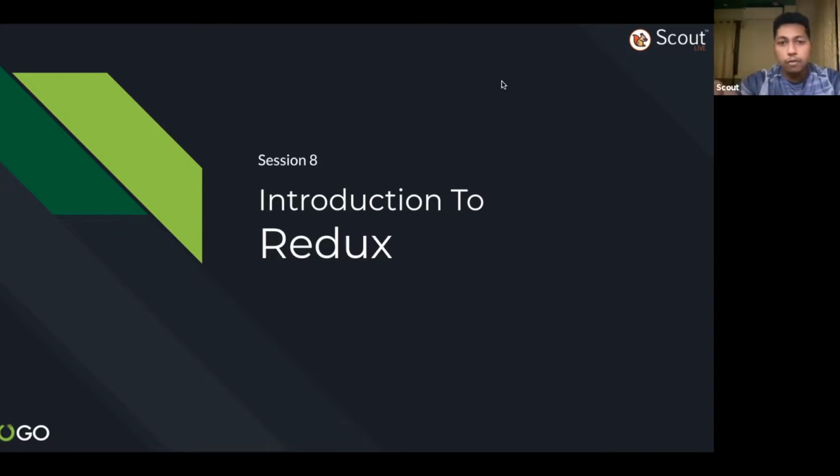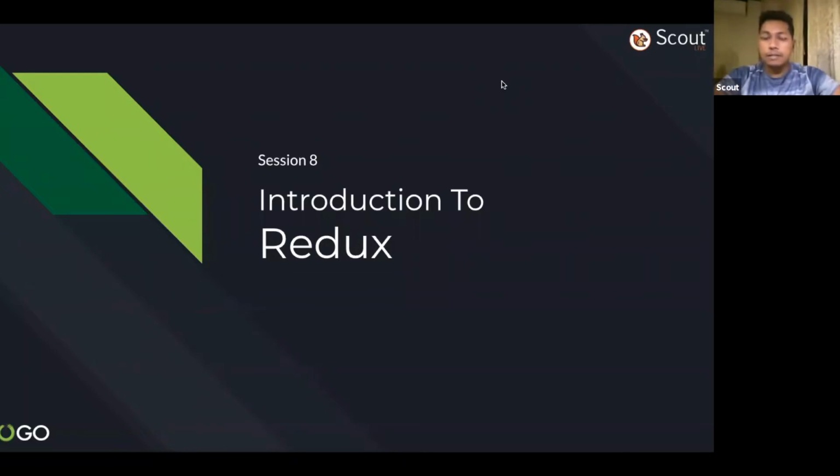If you are going to work in any live projects, you will also see that they are using Redux to manage the application's state. The thing with Redux is that initially it is difficult to understand or learn. Maybe I will give you a brief introduction today, but it is possible that even with that introduction, you might not be able to connect. Hence, Redux needs more practice. The more you practice with Redux, the more you implement its state management logic in your applications, the more you will become an expert in that area.